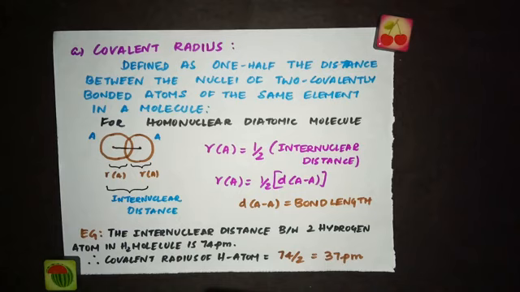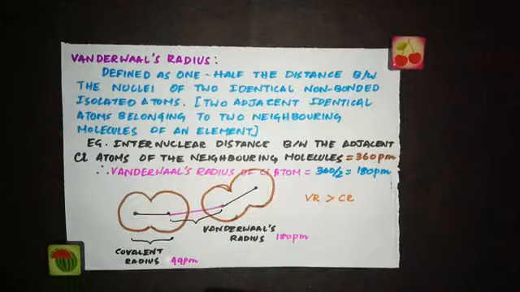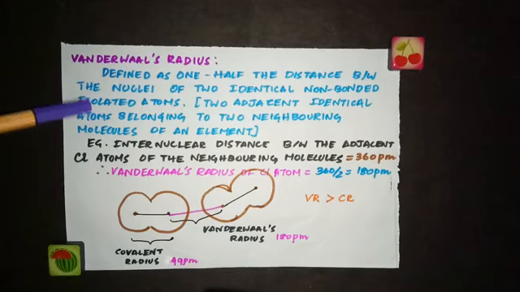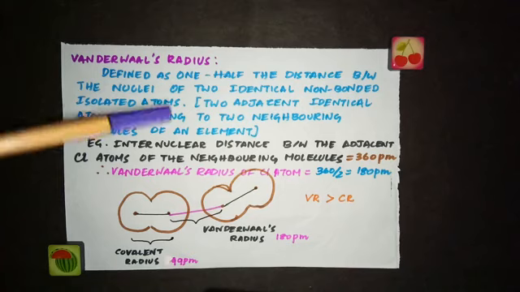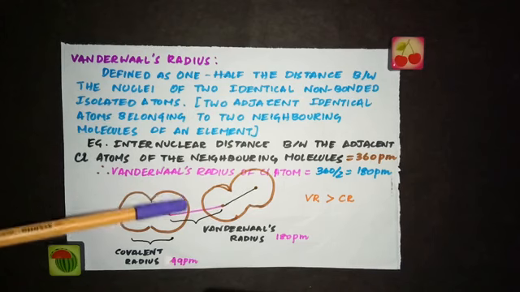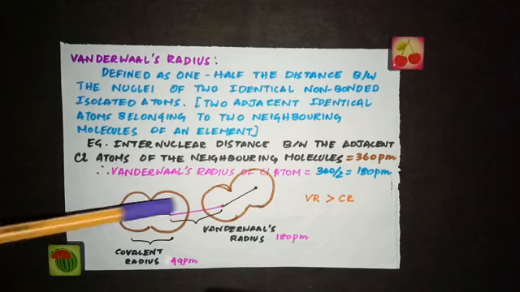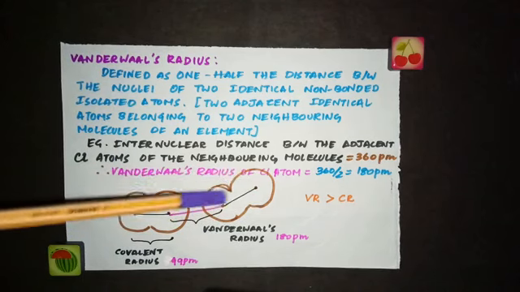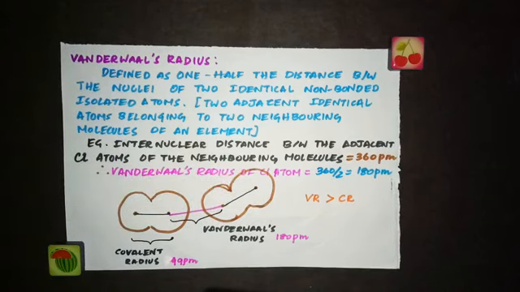The next one is van der Waals radius. Van der Waals radius is defined as 1/2 the distance between the nuclei of two identical non-bonded isolated atoms, or you can say two adjacent identical atoms belonging to two neighboring molecules of an element in the solid state. Now see, if this is a molecule which is having two atoms bonded covalently, this is another molecule. Again we have two atoms bonded covalently.